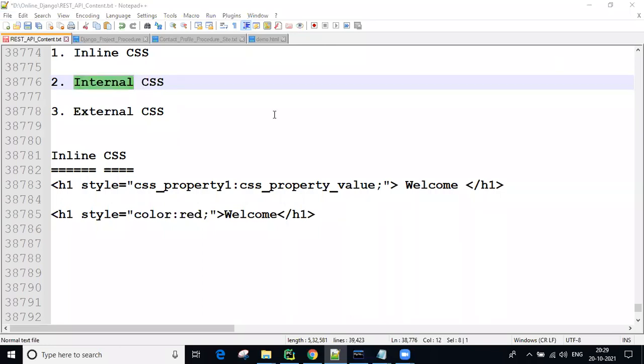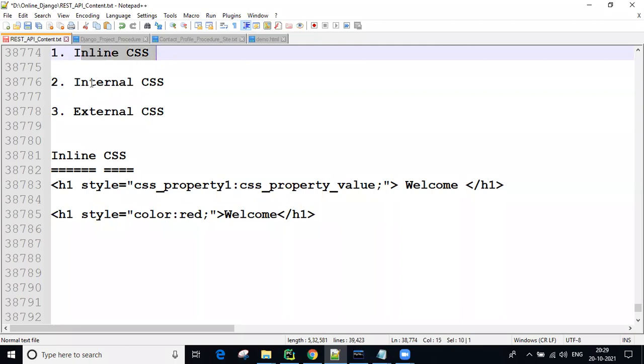Now, internal CSS: where we are writing and why we are writing, you already know. Inline CSS has some drawbacks. To overcome those problems, we are using internal CSS, which means writing CSS one time and using it n number of times. Simply, we can write reusable CSS and reduce the duplicate CSS. That is the use of internal CSS.